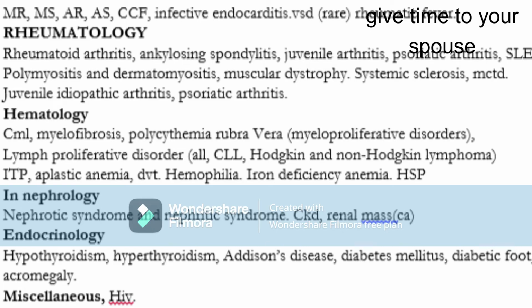In nephrology, nephrotic syndrome came to one of our colleagues, CKD can come, and a renal mass came to one of our colleagues. That was CA renal carcinoma. And in endocrinology, please note that hypothyroidism came to me as one of the long cases. Hyperthyroidism can occur, Addison disease can occur, and diabetes mellitus, which includes the diabetic foot. And acromegaly is the most favorite one. It comes on and off in the exam.